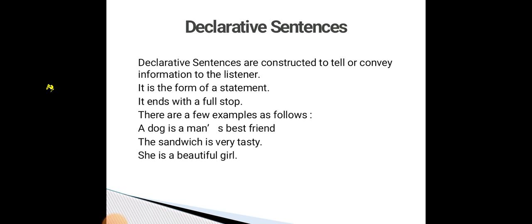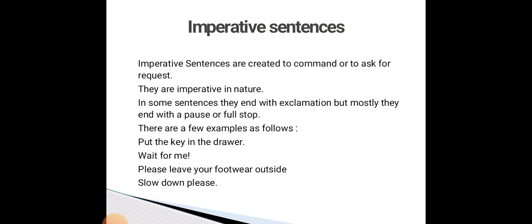These three sentences tell information about the dog, the taste of the sandwich, and how beautiful the girl looks. Those are also declarative sentences. So you have to remember that a declarative sentence or statement tells information about anything and also conveys the information to the listener. That is called a declarative sentence.